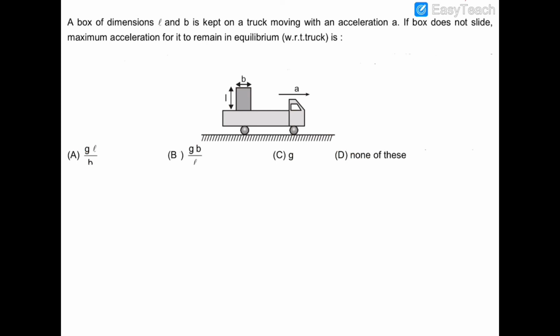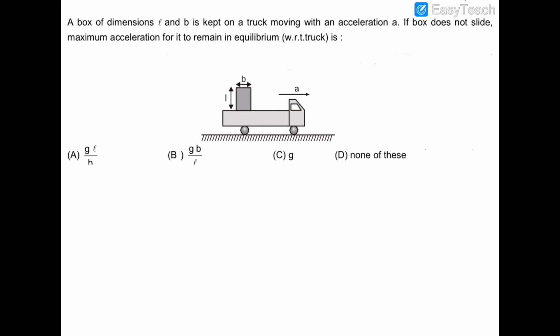In this question, there is a box of dimensions L by B which is kept on a truck which is moving with an acceleration of a. So this truck has sufficient friction due to which this block will not slide on the truck, and we have to find out the maximum acceleration of this truck so that the block does not topple on the truck.